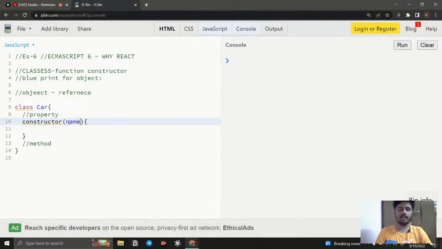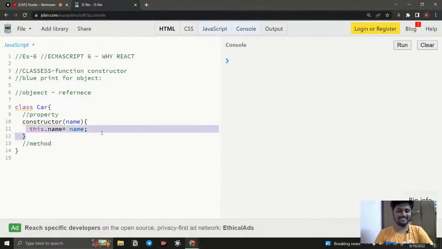If I say name, this name is going to be the property. How can I use this as a property? For example, I can use this.name equal to name like this, and I save this. Now you may have a doubt about what this statement is, right?